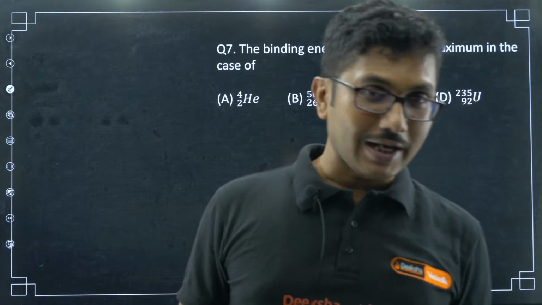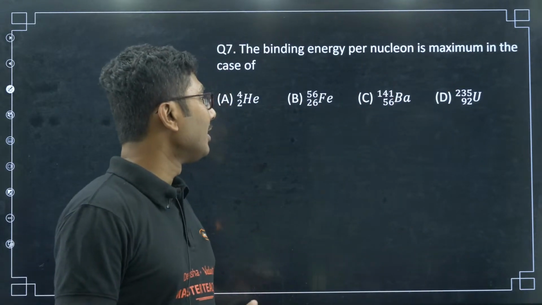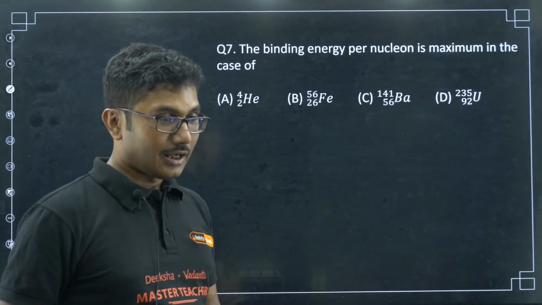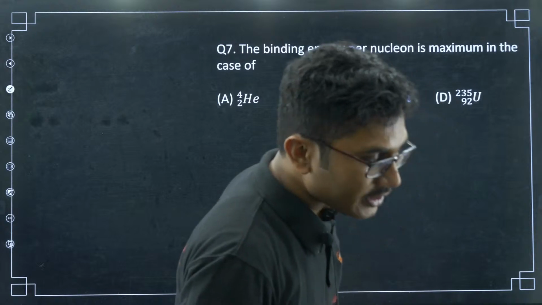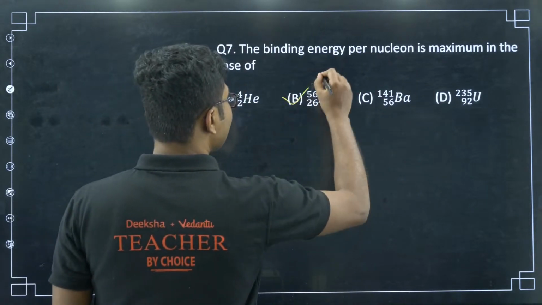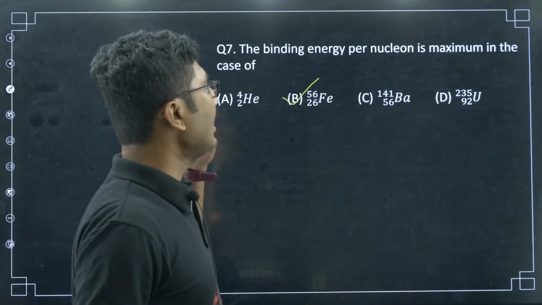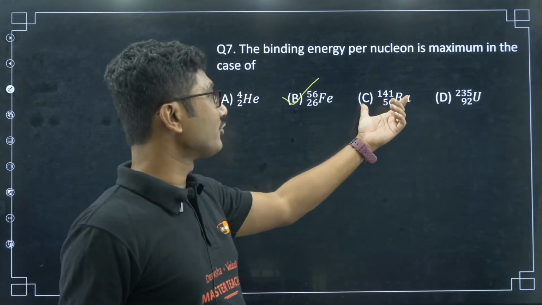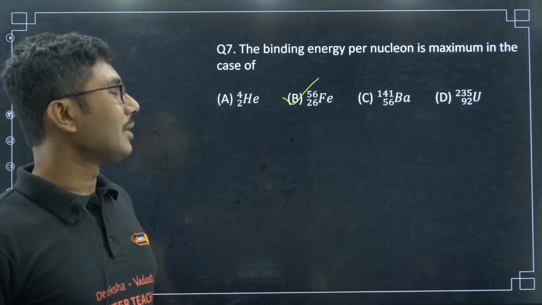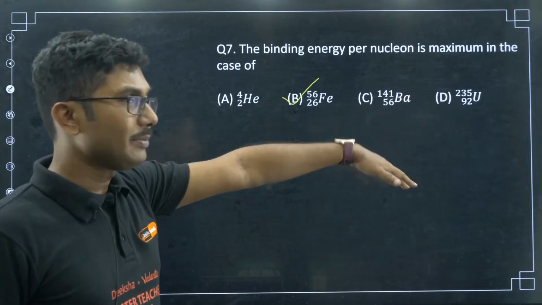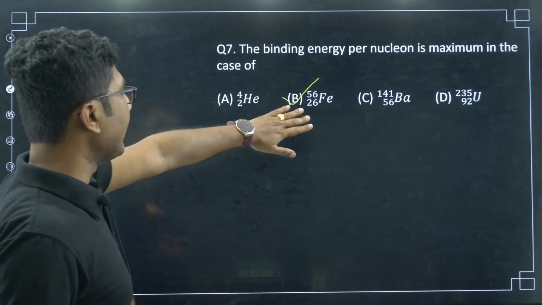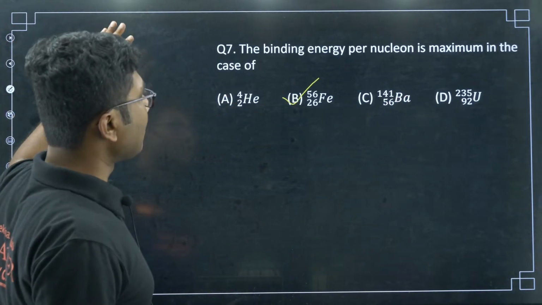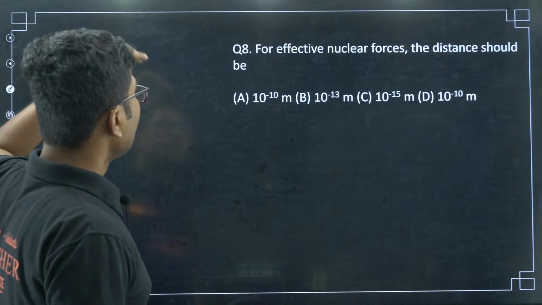Now, let us see if you can answer this correctly. Chandan is saying 7B, yes. So, this is iron. The binding energy per nucleon is maximum for iron. I unfortunately answered beryllium, so that was not correct. It is iron. Iron has the maximum binding energy per nucleon.